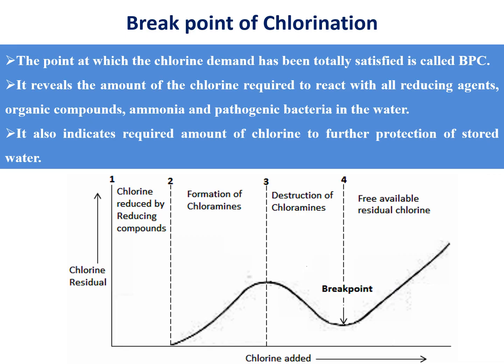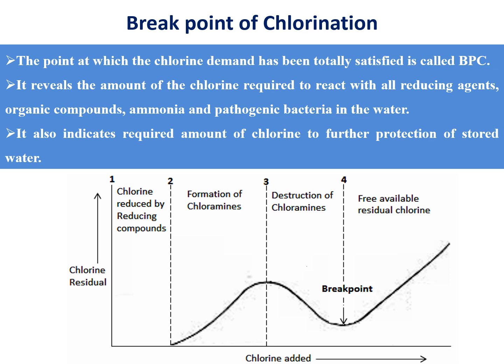Okay, and the next one is breakpoint of chlorination. So what is breakpoint of chlorination? The point at which the chlorine demand has been totally satisfied is called the breakpoint of chlorination. That was the definition. There is a graph here: on the x-axis, how much chlorine is added to the water is measured. On the y-axis, after adding it, the water is tested for how much chlorine is present in the water.